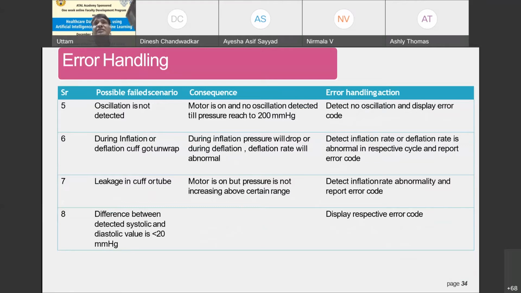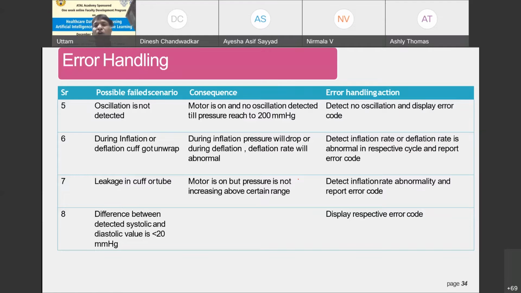Sometimes the oscillations which are detected by the pressure sensors may not be detected. The motor is on, but no oscillation is detected till the pressure reaches 200 millimeter of Hg. So detect no oscillation and display the error code. Similarly, during inflation and deflation, the cuff may get unwrapped, even though there is a specific procedure for wrapping the cuff. During inflation the pressure will drop, or during deflation the rate will not be normal. So we should detect the inflation or deflation rate, whether normal or abnormal, and report the code.